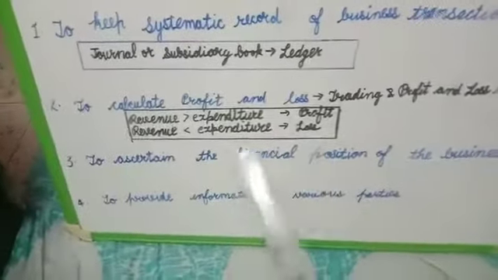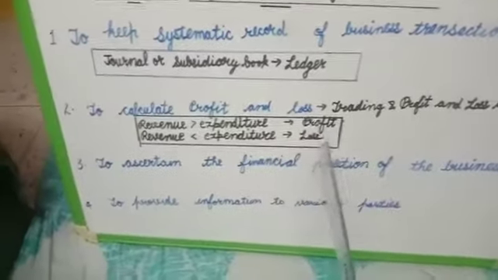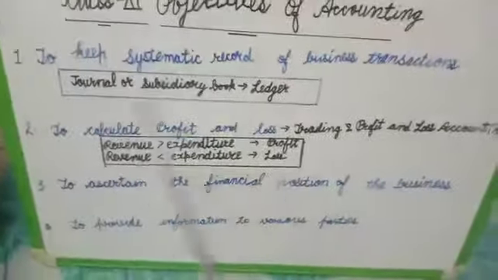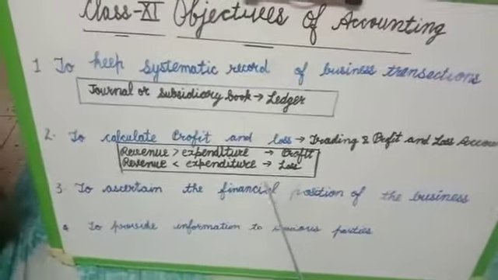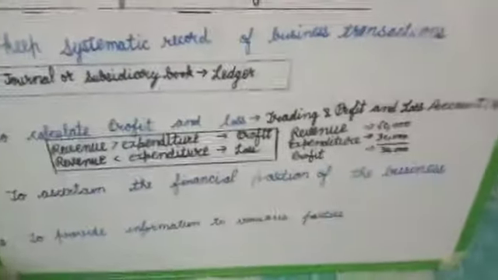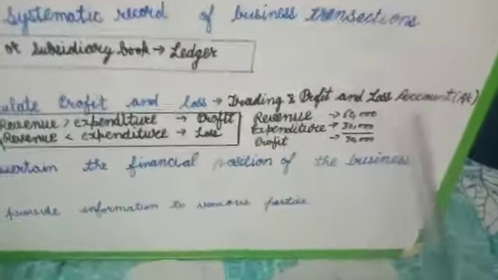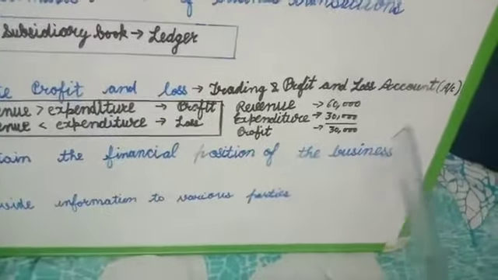Revenue greater than expenditure, a businessman earned profit. Revenue less than expenditure, a businessman suffered loss. In simple language, revenue means income and expenditure means expenses. If revenue is 60,000 and expenditure is 30,000, then the businessman earns profit of 30,000. If expenditure is 20,000 and revenue is 18,000, then the businessman suffered loss of 2,000.